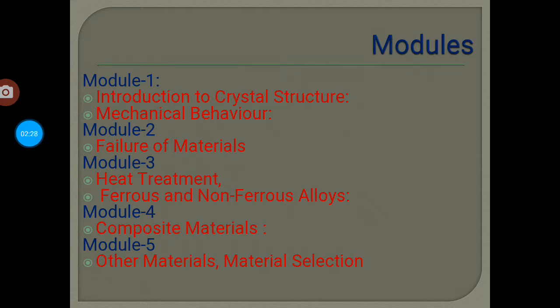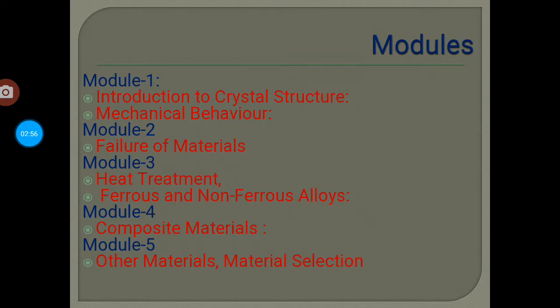We are going to study how those structures are arranged, whether a simple cube, a square, a triangle, or a rhombus, in various materials. Those structures we study in module number 1.